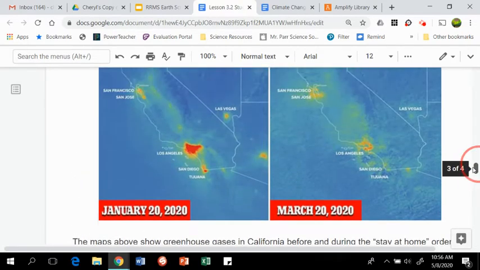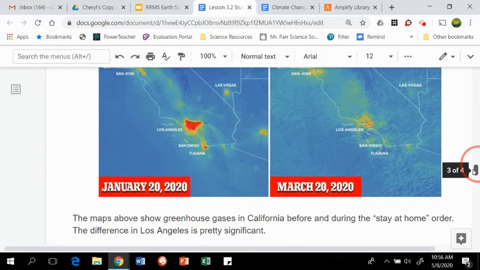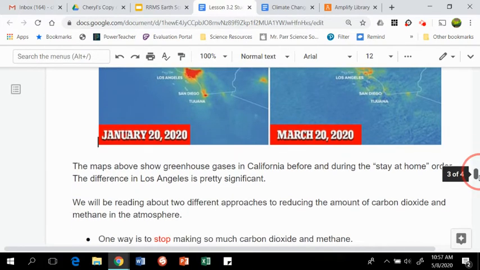Okay, here we have some maps. The maps above show greenhouse gases in California before and during the stay-at-home order. The difference in Los Angeles is pretty significant. So here's Los Angeles. Here's the amount of carbon dioxide over Los Angeles in January of this year, and this is March. So again, people driving their vehicles less is showing that there's a decrease in putting that carbon dioxide in the air.